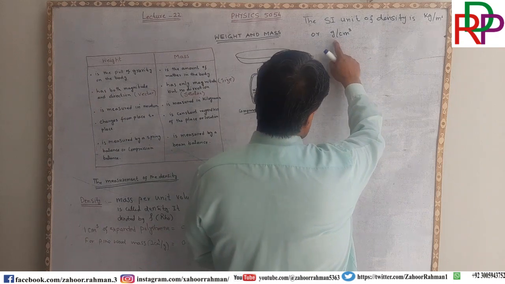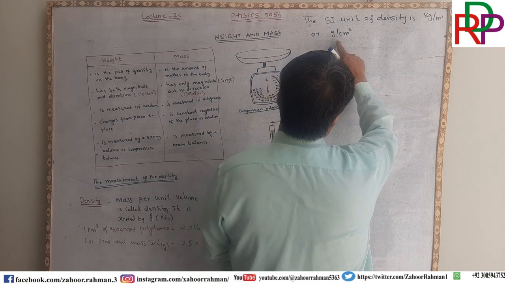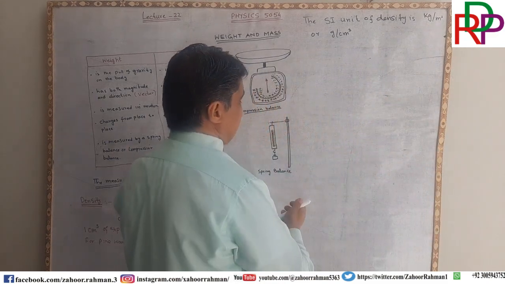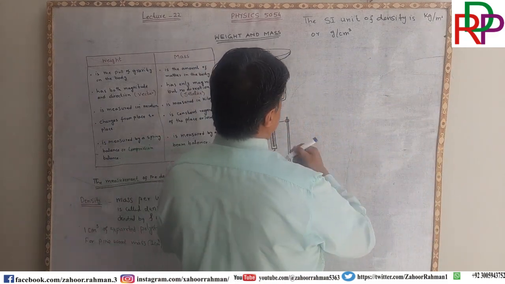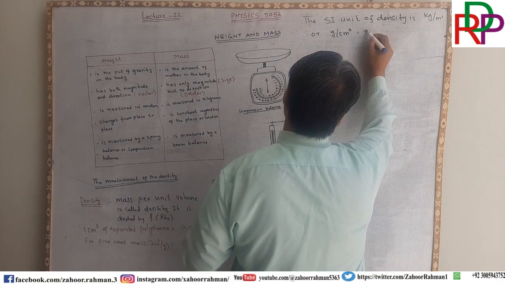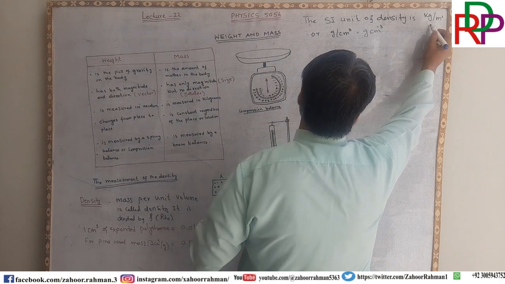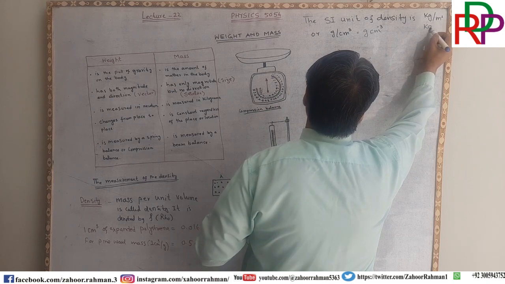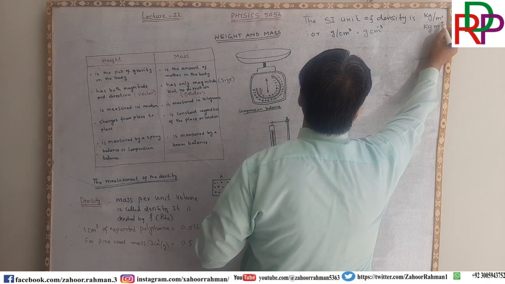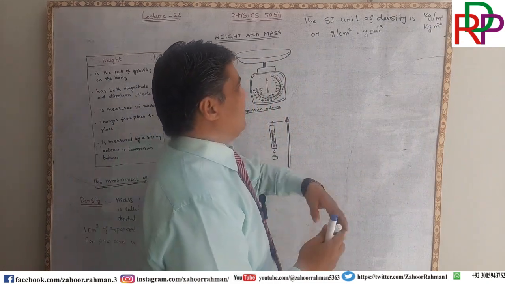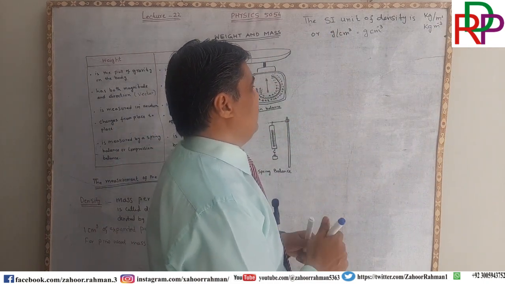In the past papers, you will see gram per centimeter cube and kilogram per meter cube. Gram per centimeter cube is sometimes written as g cm^-3, and kilogram per meter cube is written as kg m^-3. Both of them are the same.